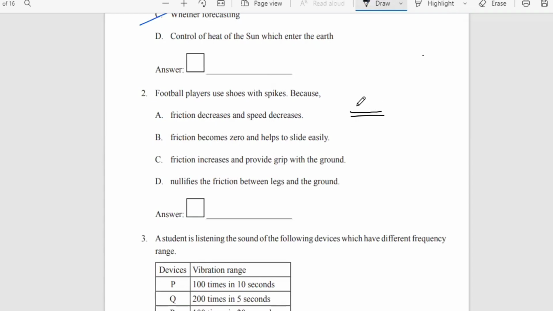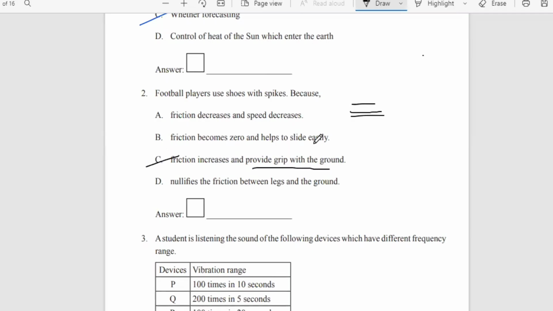When the friction increases, they will not slip very easily. That's why the football players and the cricket players have spikes in their shoes. If there were no spikes, they could have slipped on the grounds while playing. So option C is your right answer: friction increases and provides grip with the ground.